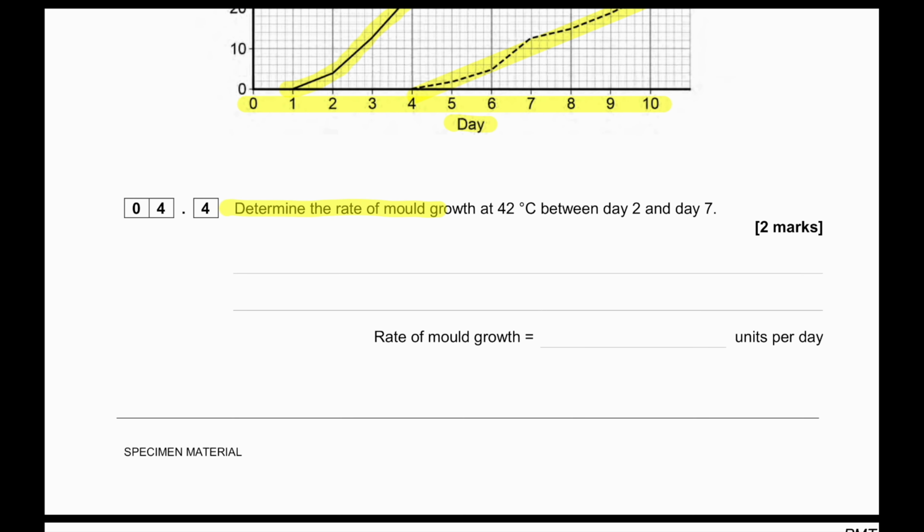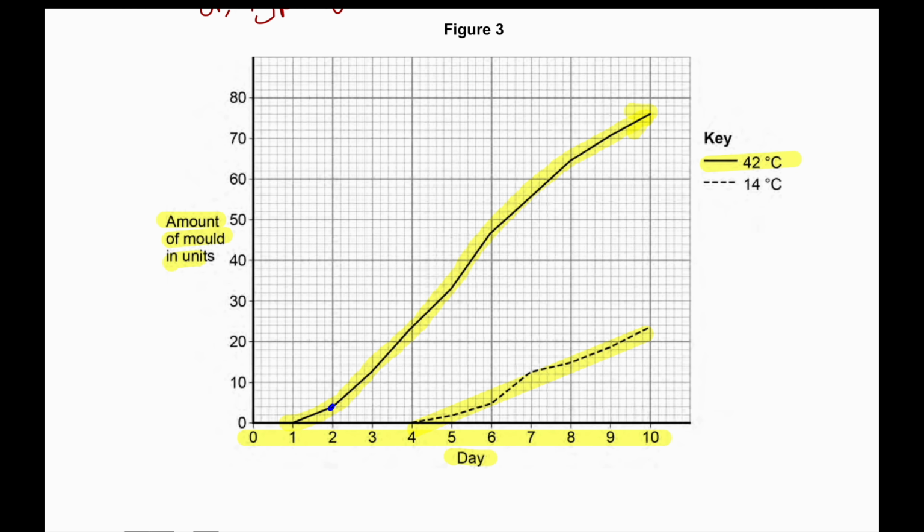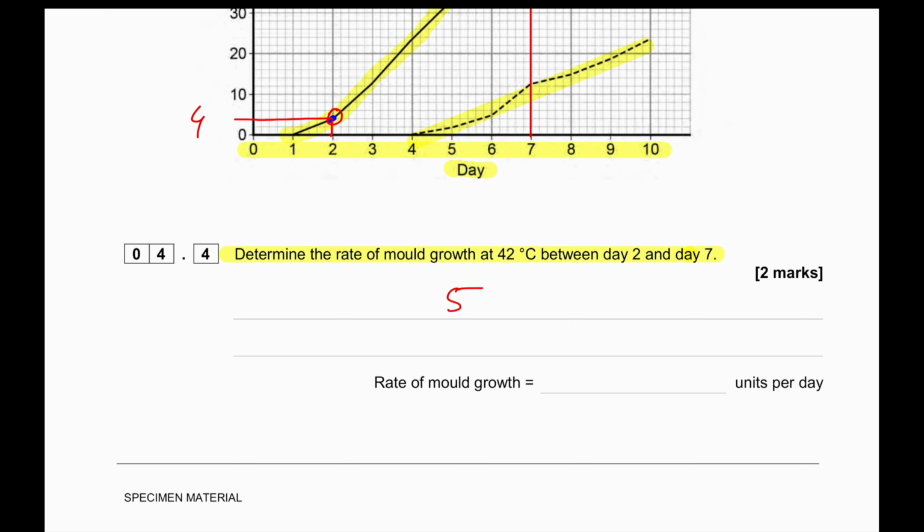Determine the rate of mold growth at 42 degrees Celsius between day 2 and day 7. So day 2 and then day 7. We would have to extrapolate. 56 at day 7, 4 at day 2. So 56 minus 4 divided by 7 minus 2. This gives us 10.4. So it grows 10.4 units per day on average.